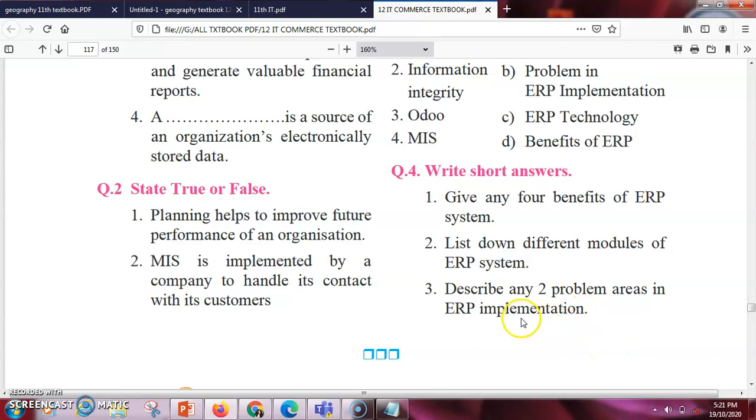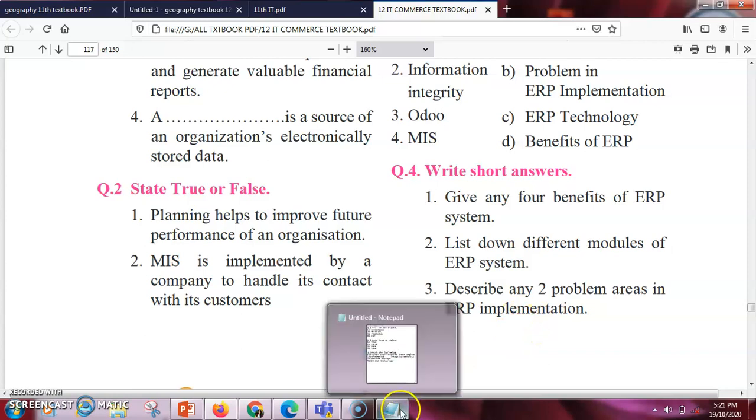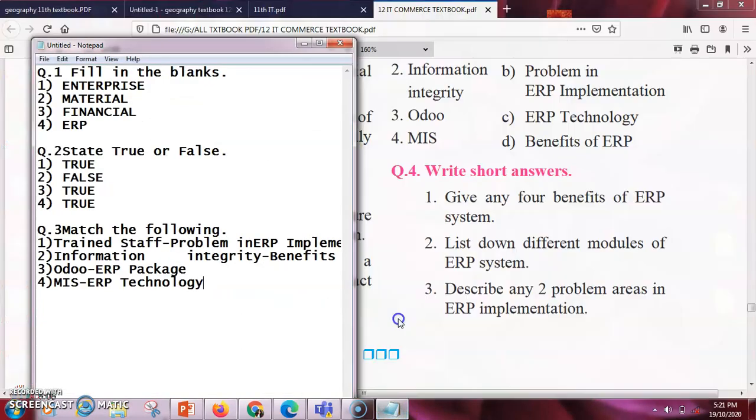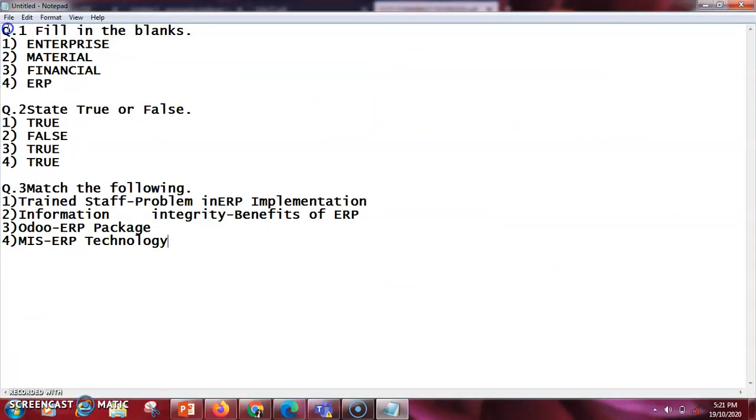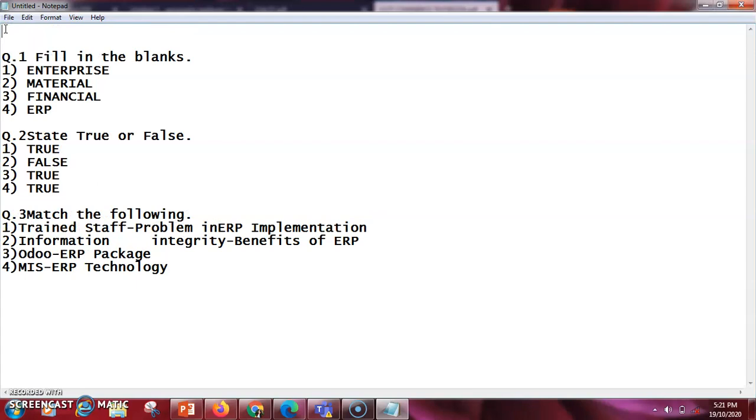Then there are some drawbacks of ERP like problems which can be arised. So in that you can write high cost, you require a training for the employee. Okay, so all these are the problems. Then the security concern can also be one of the problem. So these are the things which you can write. So this is the exercise which is based on the last chapter, that is enterprise resource planning.